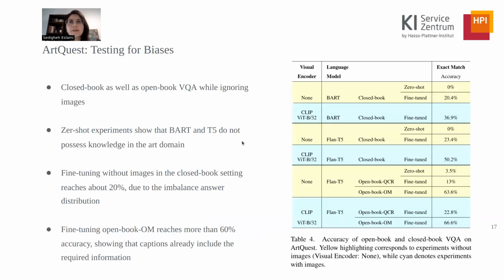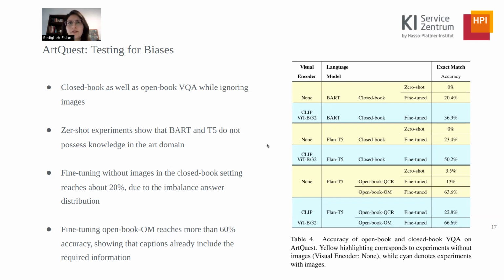We repeated the language bias experiments and evaluated whether the images in ArtQuest are important for answering questions. We observed that fine-tuning BART and T5 without the presence of images achieve about 20% accuracy. This is due to the imbalance of the distribution in ArtQuest that we saw before. When testing with the presence of images, substantial improvements of 30% is achieved.